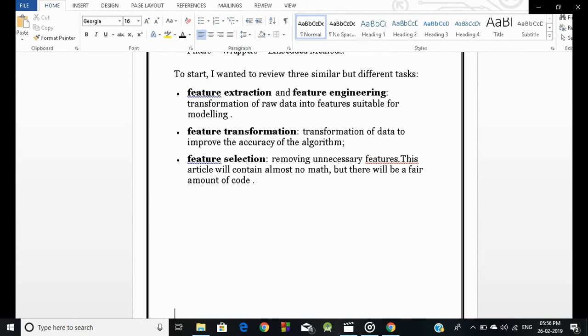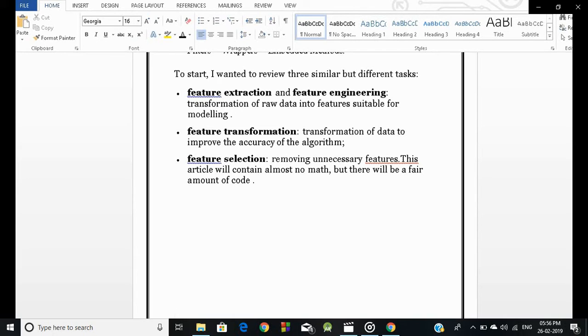To start, I wanted to review three similar but different tasks: feature extraction and feature engineering, feature transformation, and feature selection. Now we discuss feature extraction and feature engineering: transformation of raw data into features suitable for modeling. And then feature transformation: transformation of data to improve the accuracy of the algorithm. And then feature selection: removing unnecessary features.